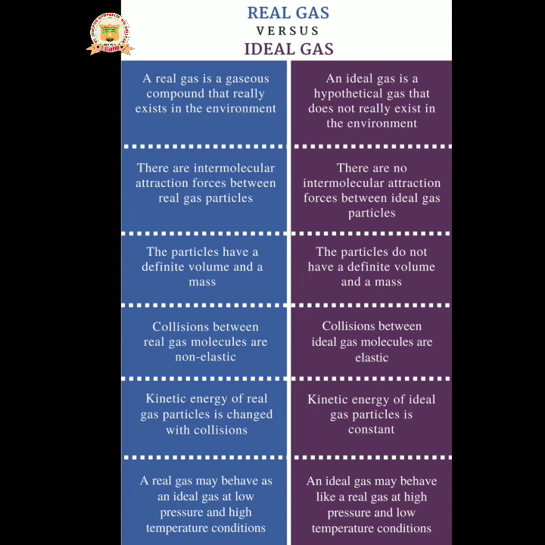Then the real gases may not obey Raoult's law. They do not obey the gas laws at ordinary temperature and pressure. But an ideal gas can obey the gas laws like Boyle's law, Charles' law and Avogadro's law. Real gases do not obey the ideal gas equation, meaning for a real gas PV is not equal to nRT. But the ideal gas obeys the ideal gas equation, PV is equal to nRT.